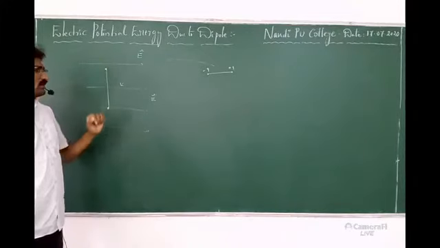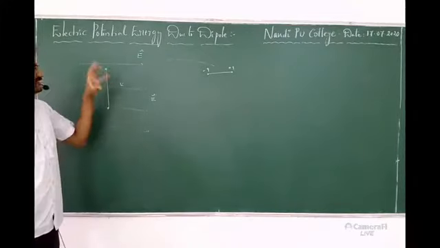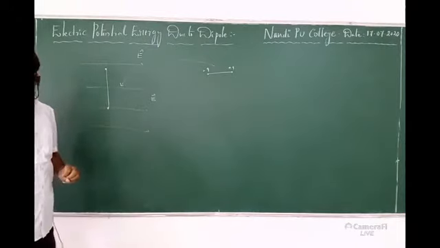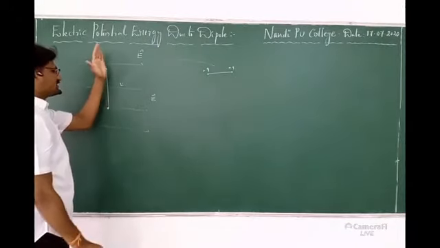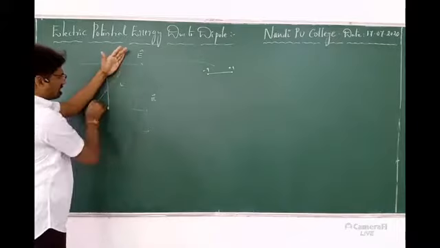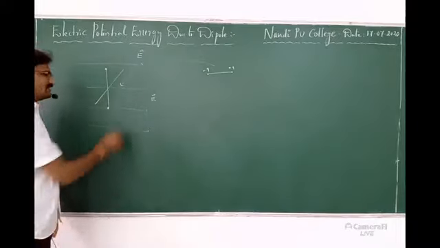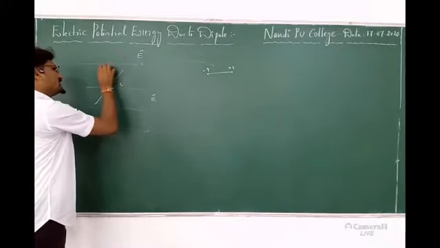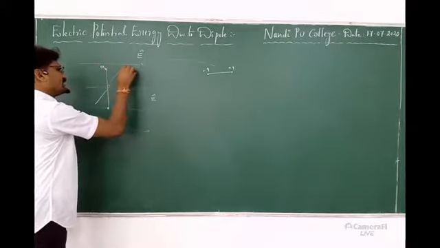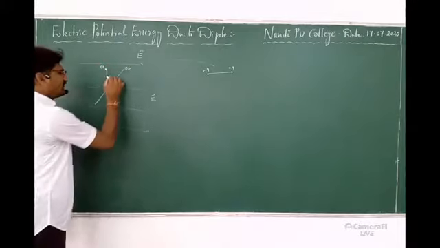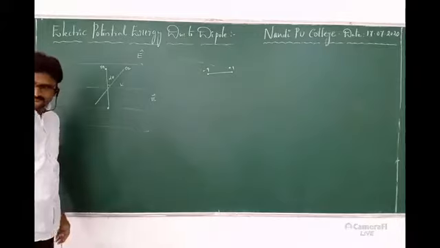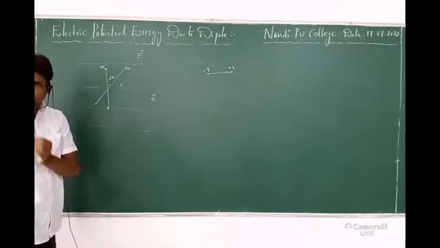How can I get the derivation for the potential energy? Now I will make a small angle like this. Initially you can take theta 1, next you can take theta 2. So the difference is d theta, a small angular displacement.